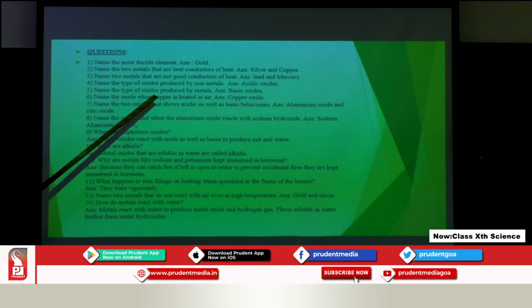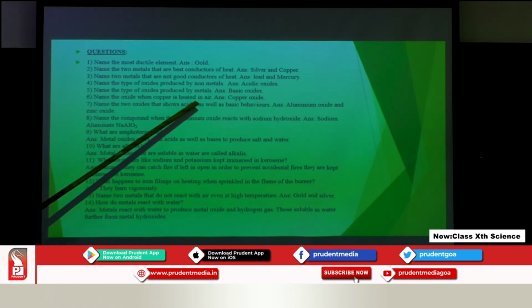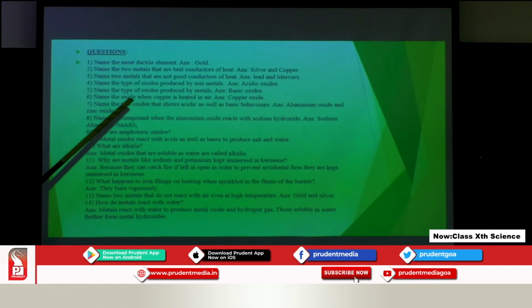Type of oxide produced by non-metals is acidic oxide, and the type of oxide produced by metal is the basic oxide. Next is name the oxide when copper is heated in air. So when copper is heated in air, we get copper oxide. So the black color coating which we have seen on the copper utensil is of copper oxide.